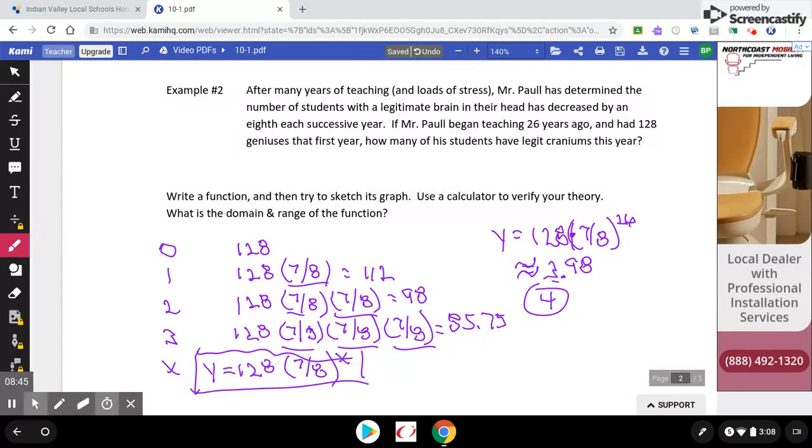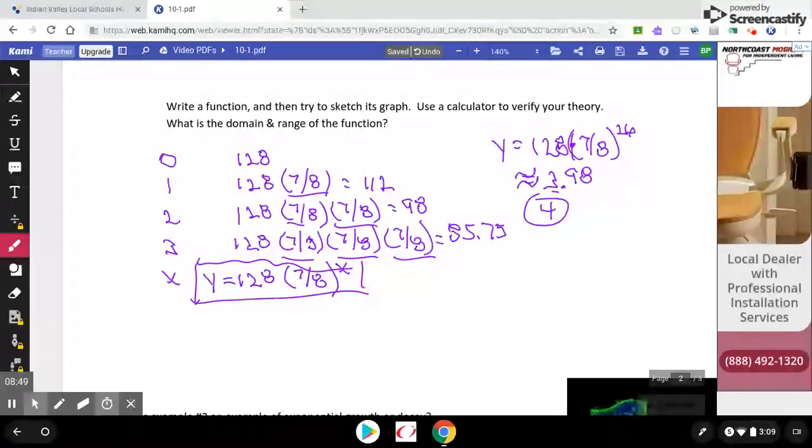It's just for fun. But if you did look at the graph, I would hope it would occur to you, so I'm going to make a real quick sketch here, that if we started off at 0, 128, that'd be way up here, and then it's just going down little by little by little. So eventually, think about it, you can't get negative brains, although sometimes I wonder about you guys. So it gets really, really close to the x-axis, and eventually we're down to almost nothing as far as brains goes.